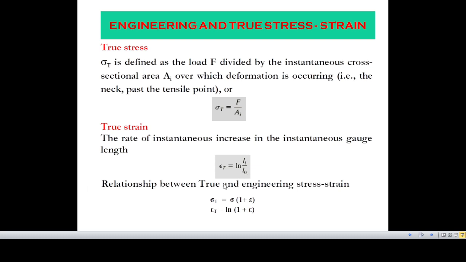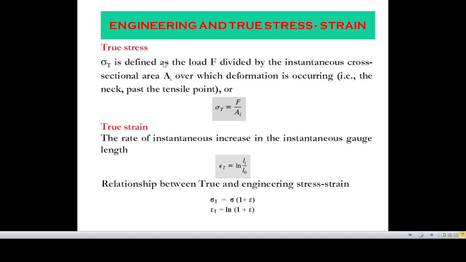And relationship between true and engineering stress strain is sigma_T, that means true stress is equal to engineering stress into 1 plus epsilon, that is engineering strain, whereas true strain is equal to ln of 1 plus engineering strain.